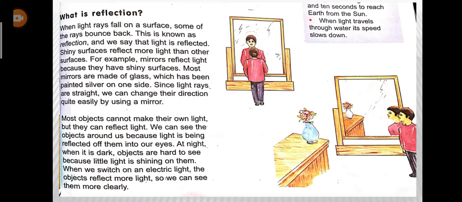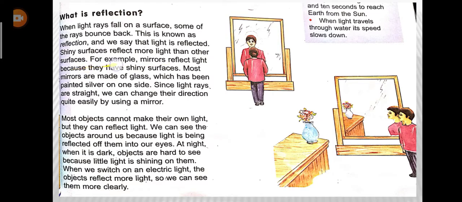Okay. Now there is a new terminology, that is reflection, that is how the light reacts when it falls onto any object. When light falls on a surface, some of the light bounces back. It means they come back, and this is known as reflection. If you remember, the sound waves also bounce back, but their bouncing back is known as echo, but the light rays bouncing is called reflection. Okay, and we can see that the light is reflected.